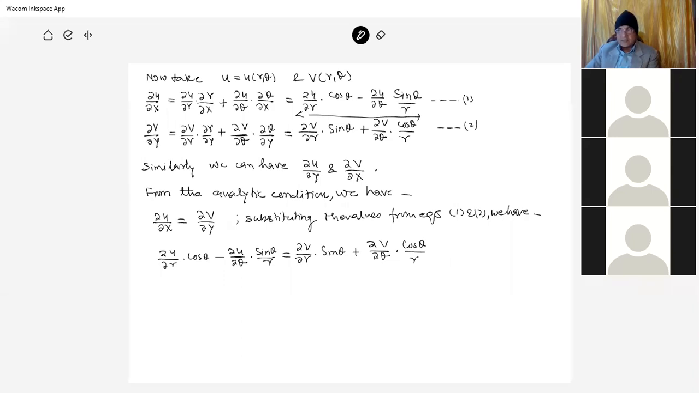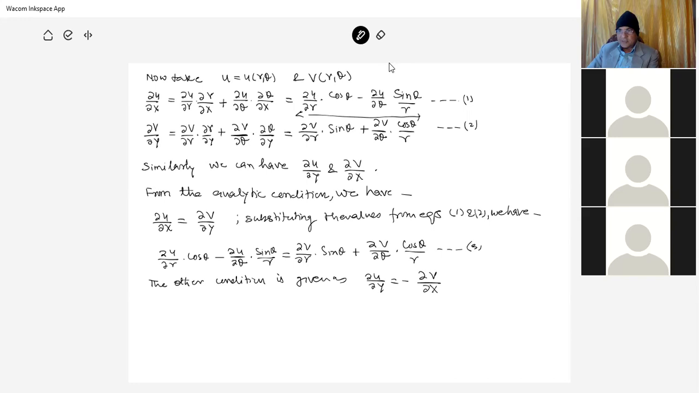That is, from this can be, say, equation 3. The other condition is given as del u by del y is equal to minus del v by del x. And again,